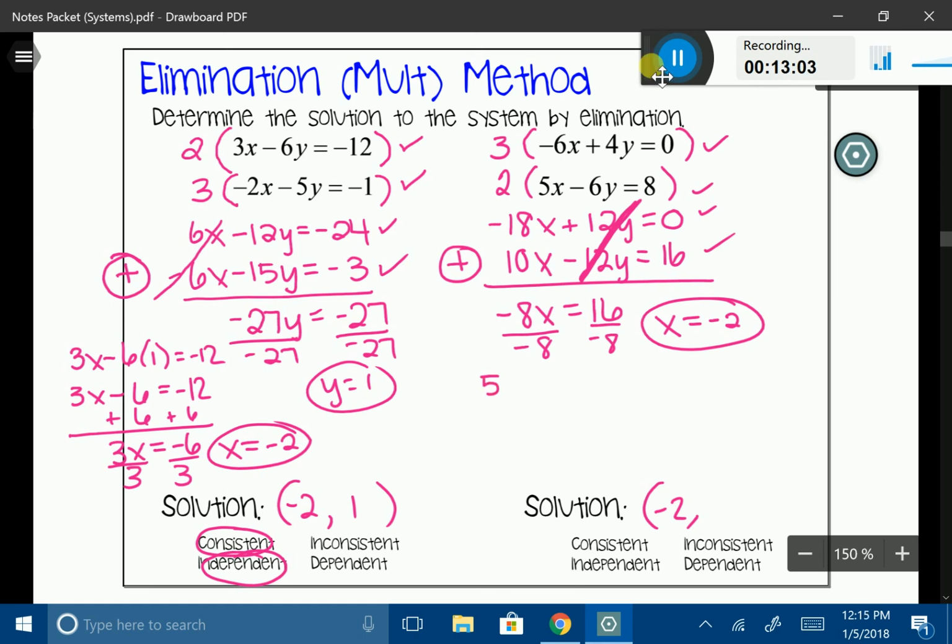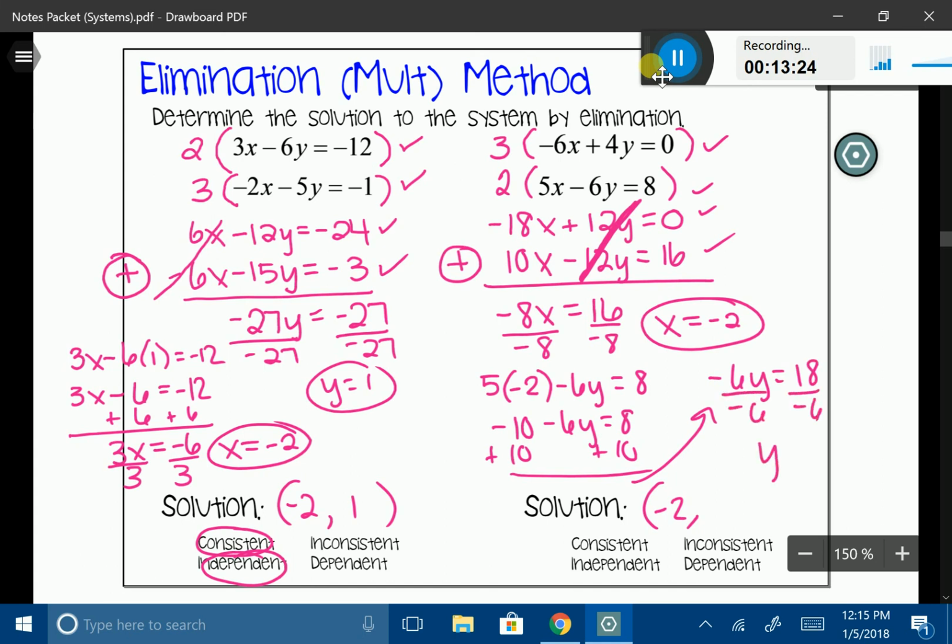So 5 times negative 2 minus 6y is equal to 8. So I have negative 10 minus 6y is equal to 8. Simplify that down. And I'm going to actually move my work up here. Negative 6y is equal to 18.